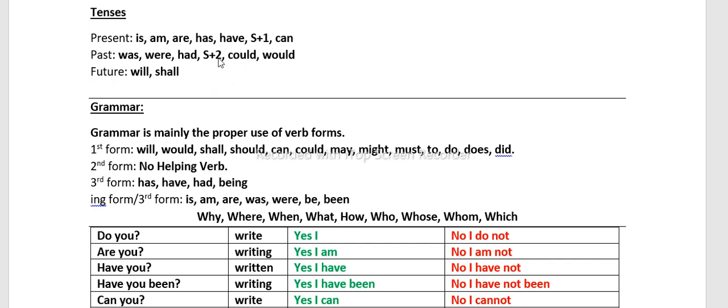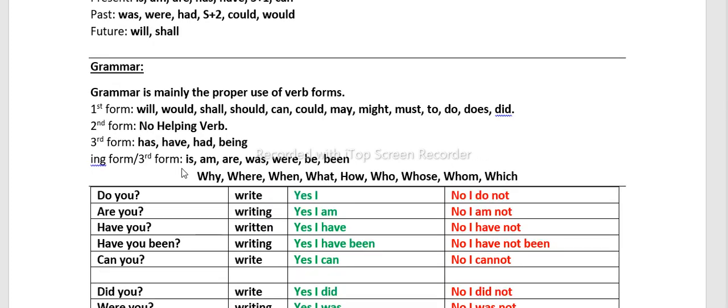But in the past tense, we don't say I did not went. This is wrong. So second form, no helping verb: I wrote, I ate. It is always like this. If you say not, you cannot use the second form, because not needs at least one helping verb.